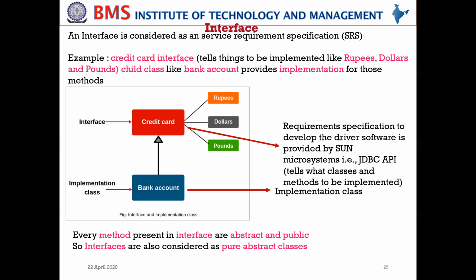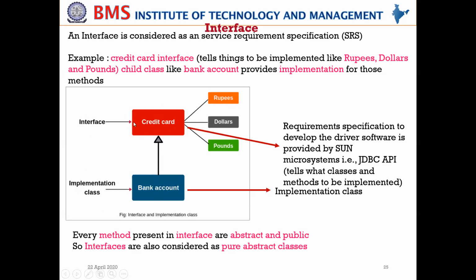So now, who is the child class who will be implementing that? Your bank account will be implementing that. It will consider that rupees and dollars should be supported. If a person has a credit card, he can make a transaction using any one of these: rupees, dollars, or pounds. So who will provide the implementation? The bank account will provide the implementation by considering all the transactions the user will be making, right? Here the credit card acts as an interface, and the class that implements those methods is the bank account. So it's an implementation class, and this acts as an interface.